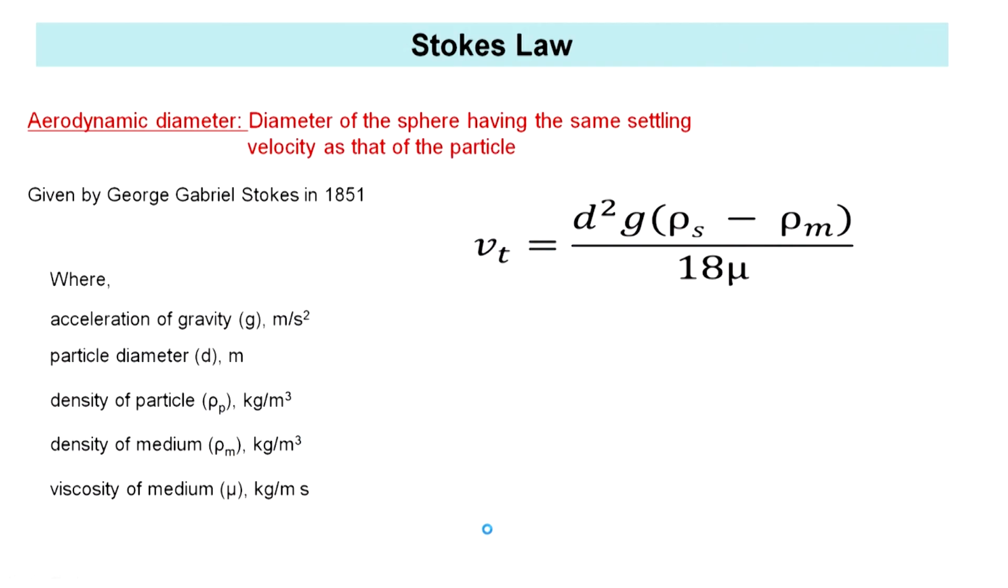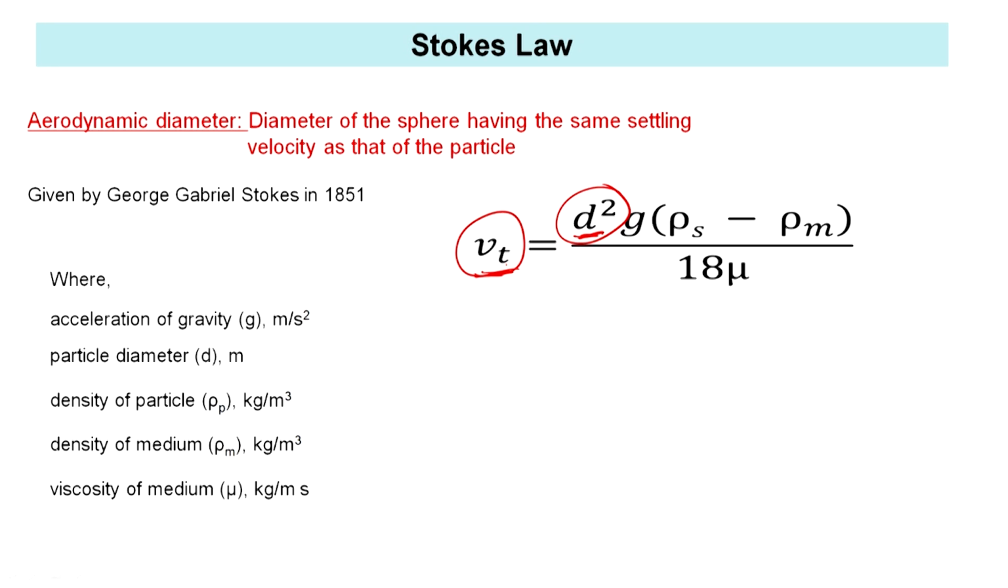I believe I have a better picture soon. So Stokes law, why am I looking at it? It gives me the settling velocity, which obviously depends upon the diameter of the particle, and it is the aerodynamic diameter, meaning the diameter of the sphere having the same settling velocity as that of the particle. So that is an indirect measurement. If the diameter is less, it will have a considerably disproportionate effect on the settling velocity.